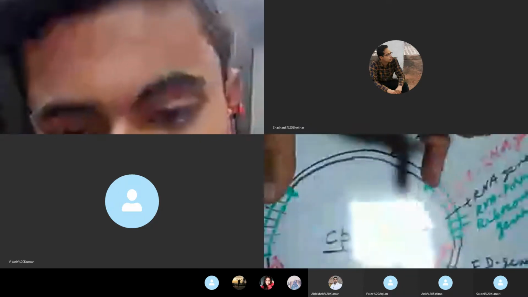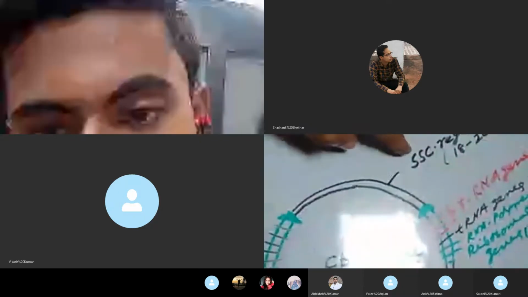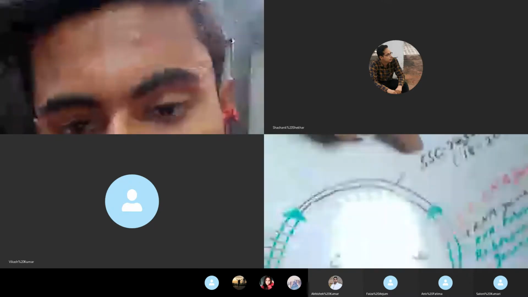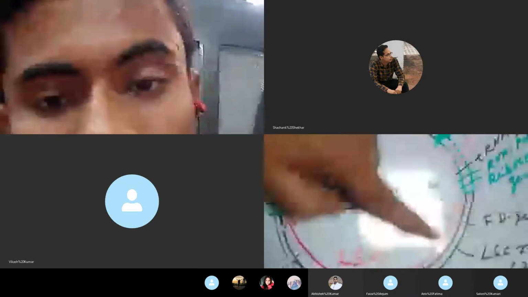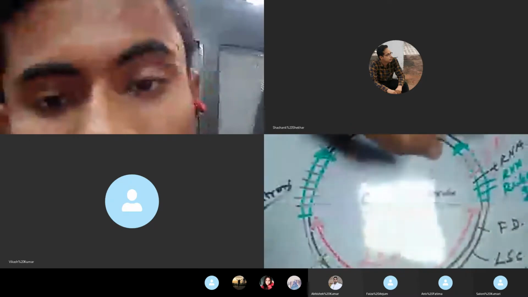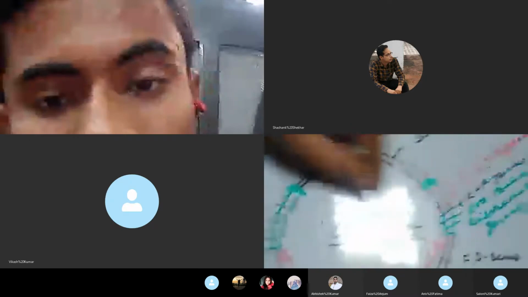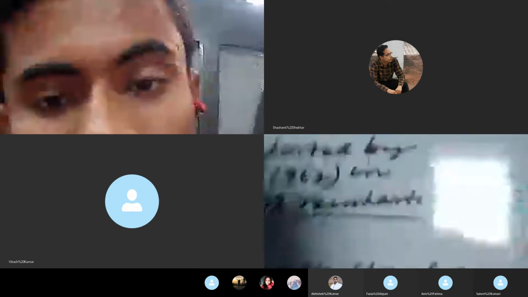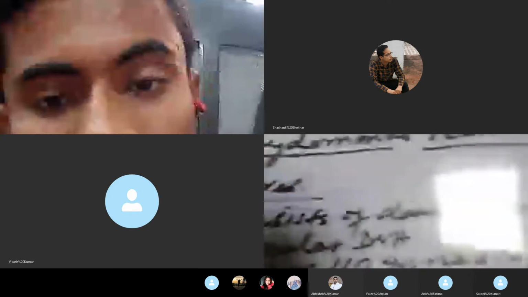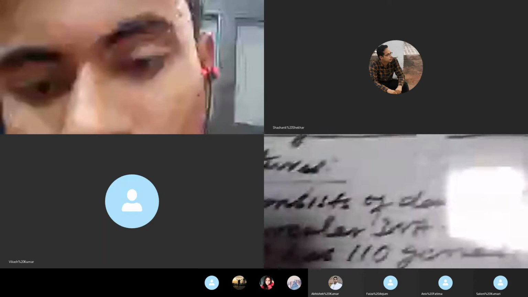There are two inverted repeat regions. A single copy of the SSC region is present, and a single copy of the LSC region is present. This is the LSC region, but there are two inverted repeat regions. Look here, there are two inverted repeat regions here. So there are three. I have written here that there are three prominent regions